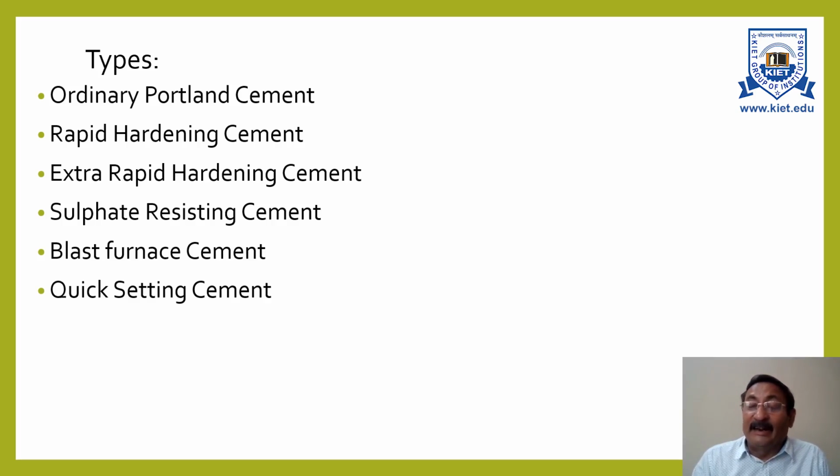This early setting property is brought out by reducing the gypsum content at the time of clinker grinding. The cement is required to be mixed, placed, and compacted very early.